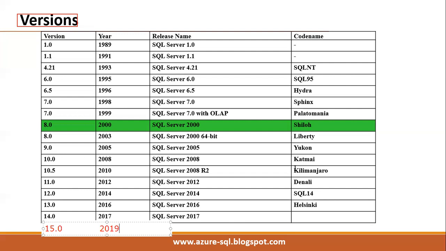Directly we are not working with 2019. Maybe some clients are using 2019, some clients are using 2014. Here 2014 is a very successful version, which is the 12.0 version. That's why some clients still go with the 2014 version.